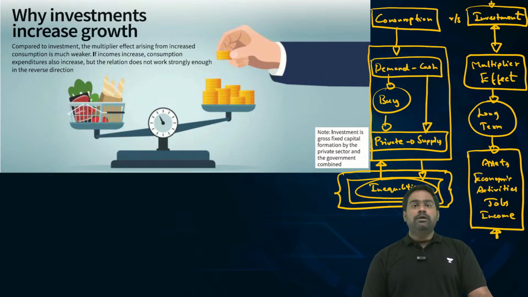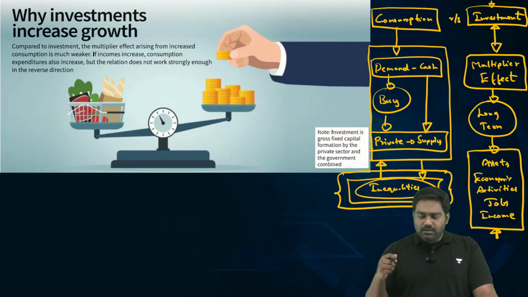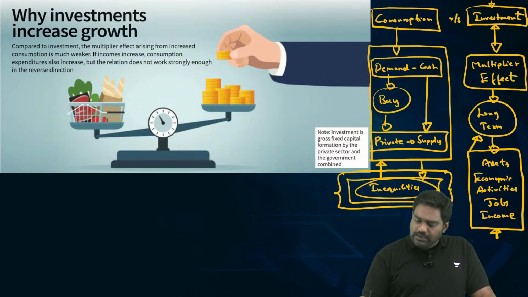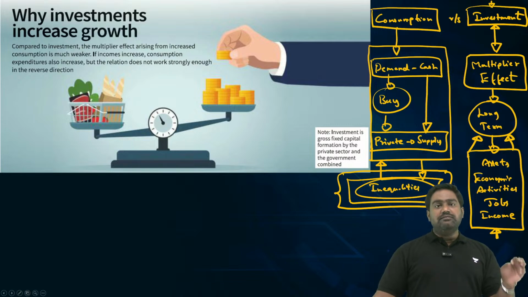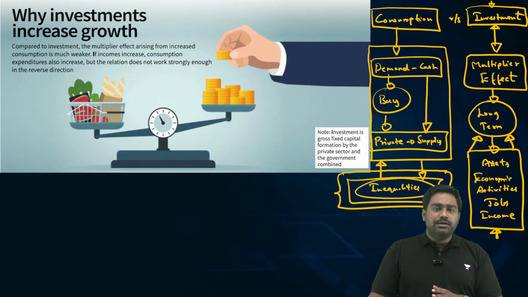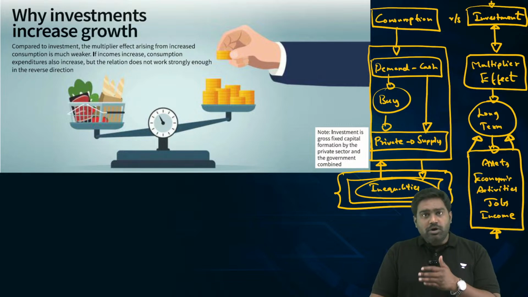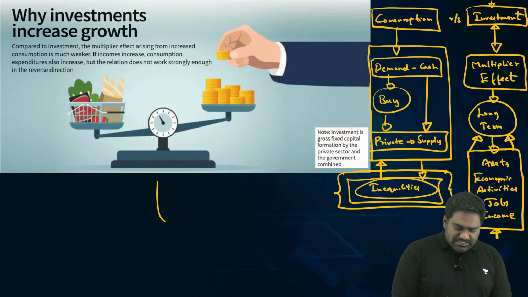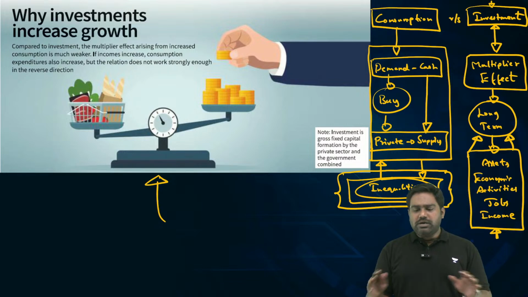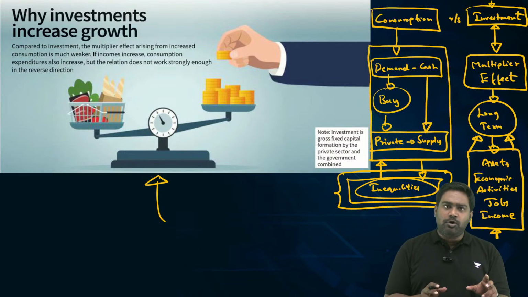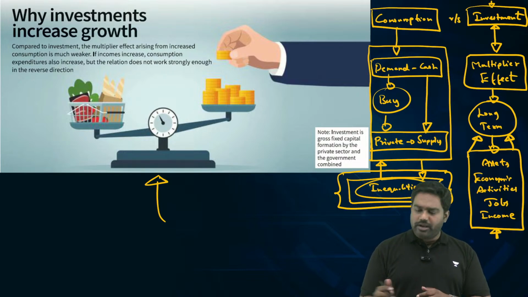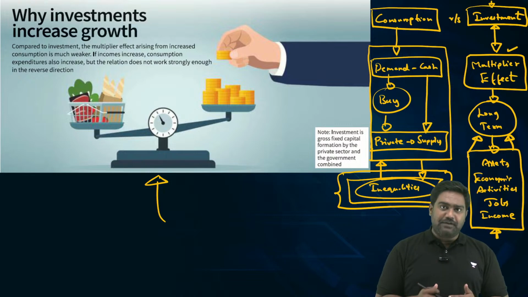Job generation will increase income, putting genuine money in their hands, which is long lasting, which is sustainable. And this kind of demand is what is needed to create a self-sustaining cycle of growth. This growth model will be more fair and equitable and inclusive. And more importantly, it will help in actually increasing per capita income as well. Now, this is the concept that you need to understand. When you compare the two models of growth, consumption-led model and investment-led model, any day the investment-led model is better for the economy because of its multiplier effect.